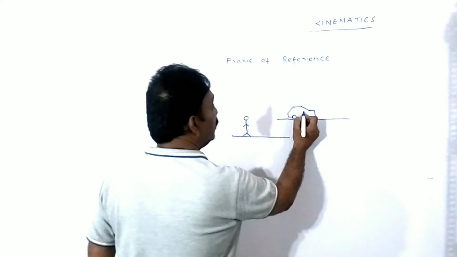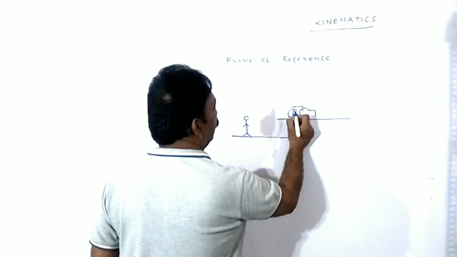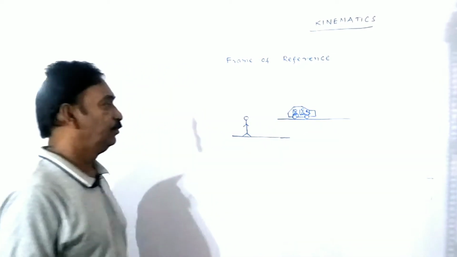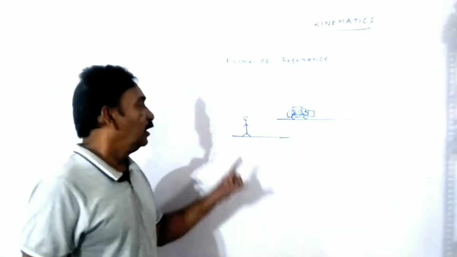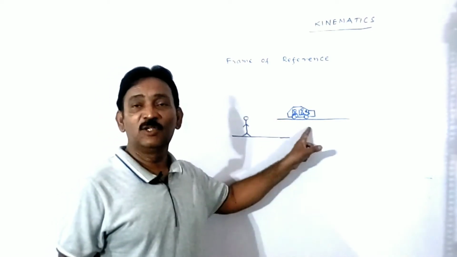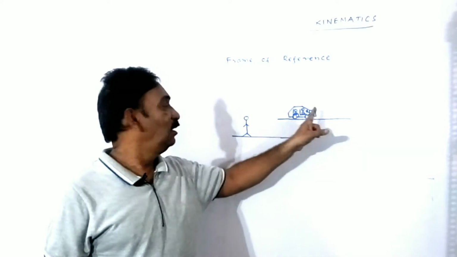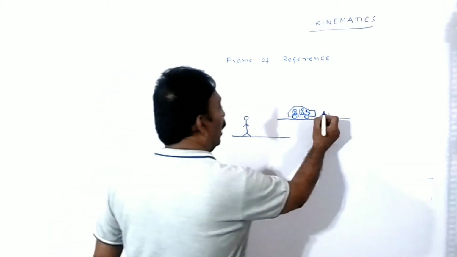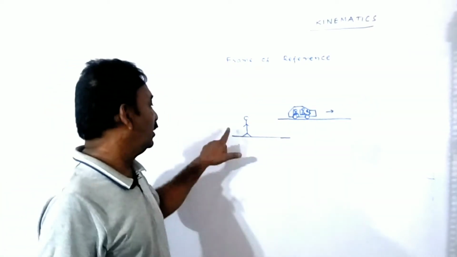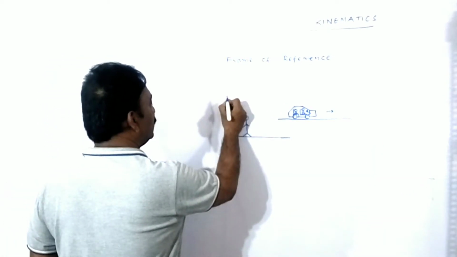And imagine that in the bus or the car, two fellows are sitting. Here I am observing the motion of this car. It started, and it is moving in that direction. Here I am observing the bus. I am taking a coordinate axis system here.